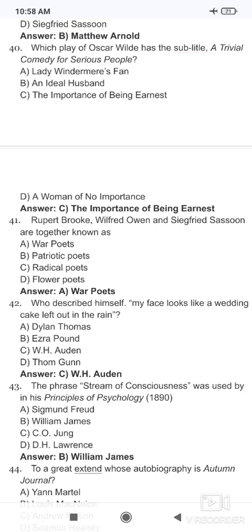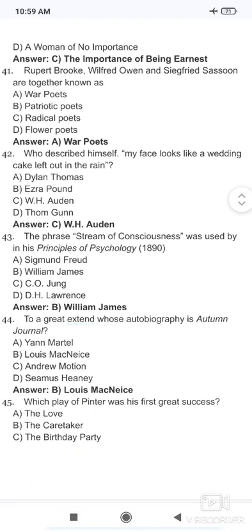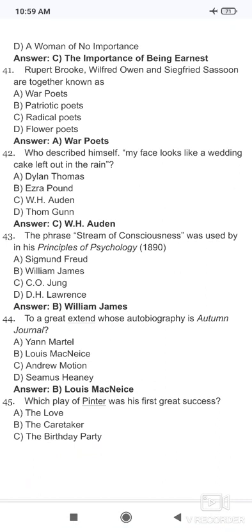So it is W.H. Auden. Next, question 43. The phrase stream of consciousness was used by whom in his Principles of Psychology in 1890? So it is William James. Then, whose autobiography is Autumn Journal? So it is by Louis MacNeice.